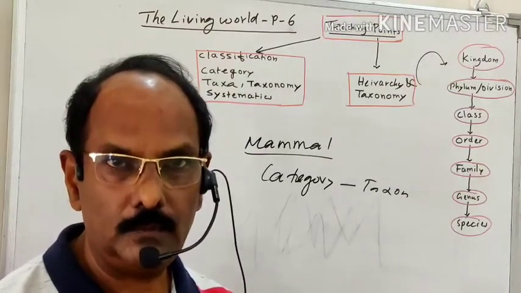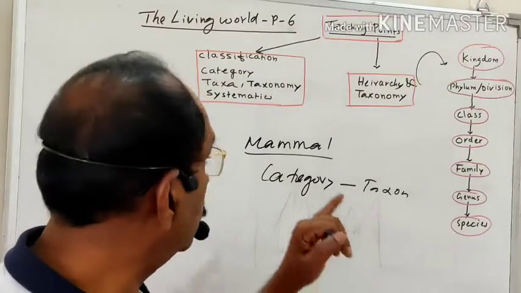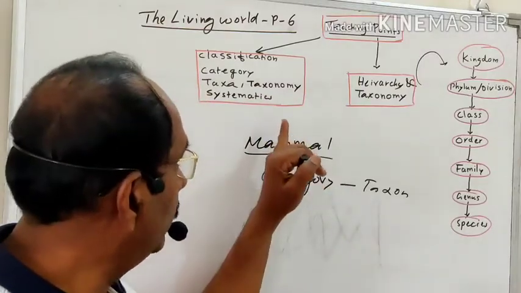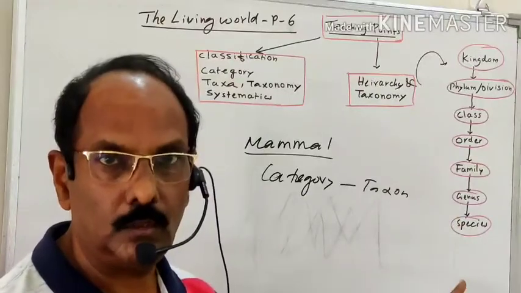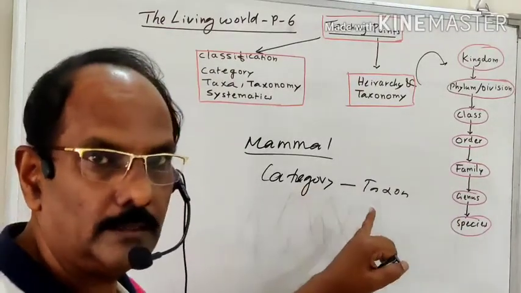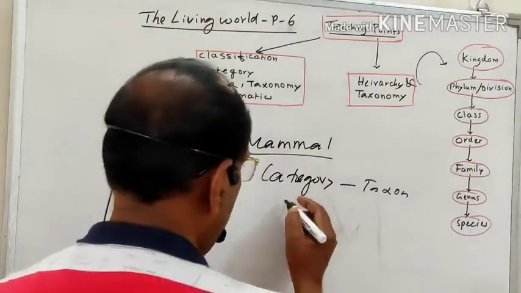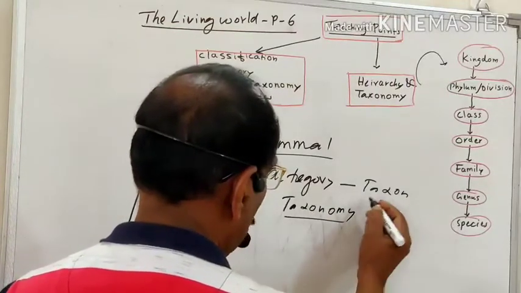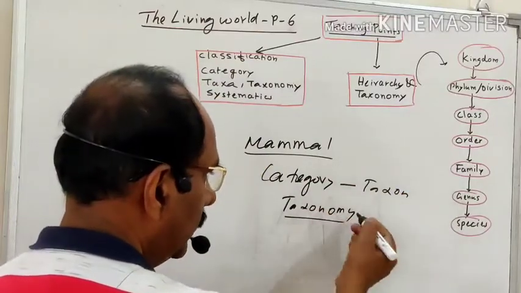So there are different types of category, means there are different types of taxon. Okay, so then what is actually systematics and taxonomy? The word taxonomy means the classification of the organisms into different taxon is known as taxonomy. So taxon is the category, and grouping of organisms into different taxon is known as taxonomy. That is the word meaning of taxonomy. That is the difference between taxonomy and taxon. Taxon is the category. Dividing the organisms into different taxon is known as taxonomy.